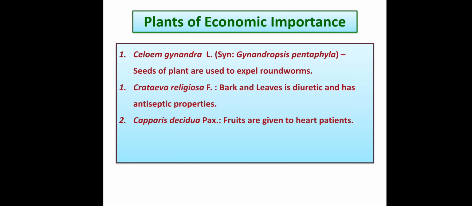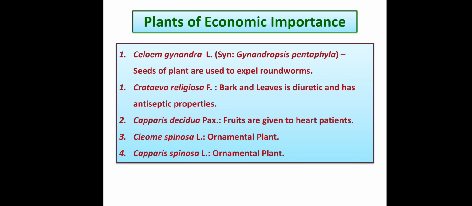Next, Capparis decidua. Fruits are given to heart patients. The fruits of this Capparis plant are given to patients having heart diseases or any heart problems. Next is Cleome spinosa. It is an ornamental plant. It is grown in gardens, in residences also, in complexes also. And the last plant, that is Capparis spinosa. Both are the same, but the color or the genera are different. It is also an ornamental plant.